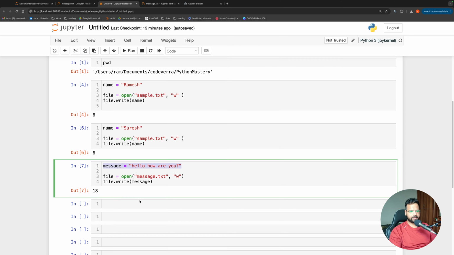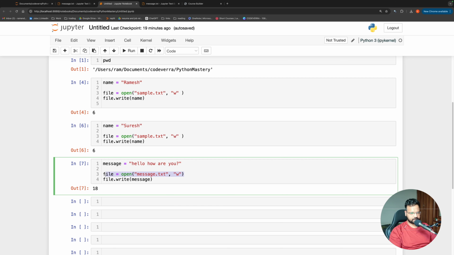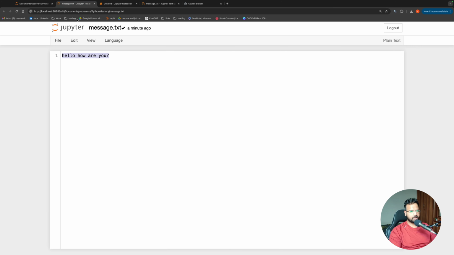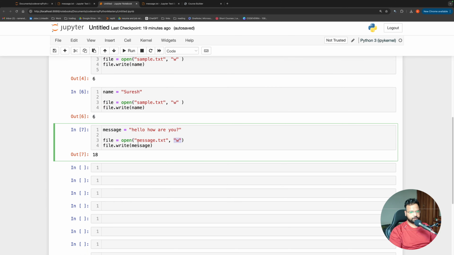Now let us see if we have a case where we want to not overwrite something but add something to what is already written. Say for example, I have this message.txt file. I want to open this file and I want to write something after this, like hello, how are you? In the next line, I want to say I am fine. So how can we do that? So if I use W here, which means write, it is always going to overwrite the content that is already there. So we will use a different mode.